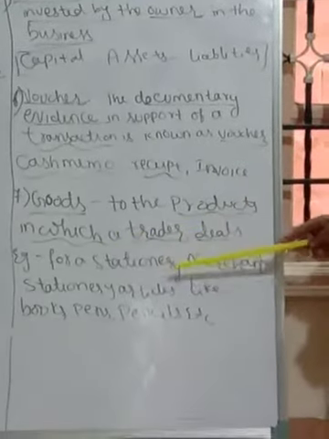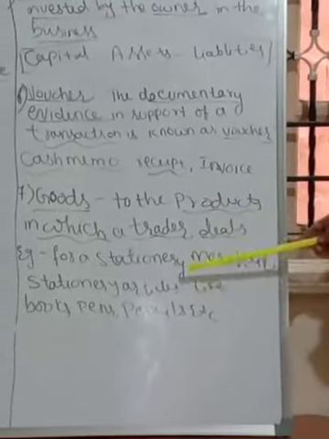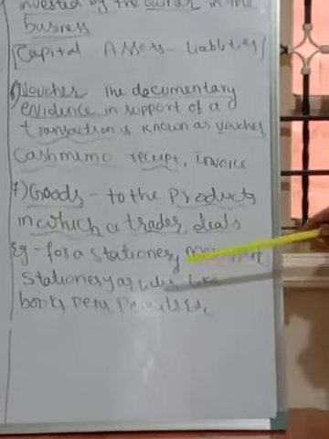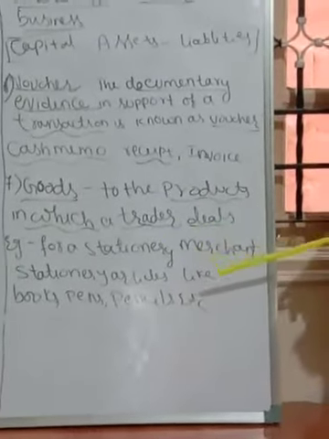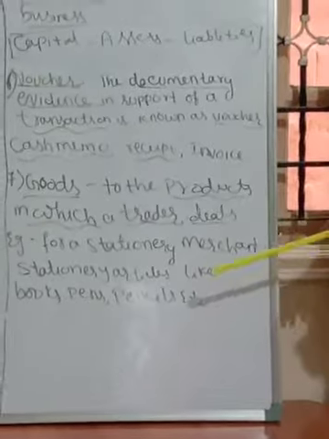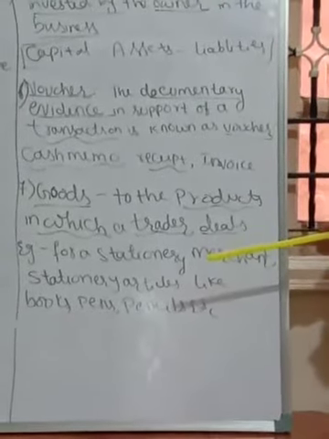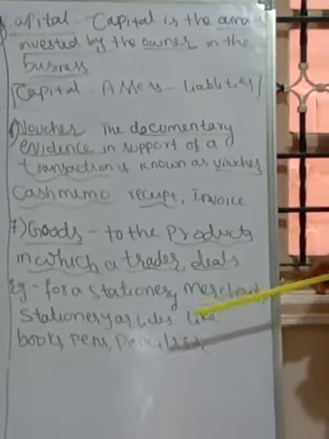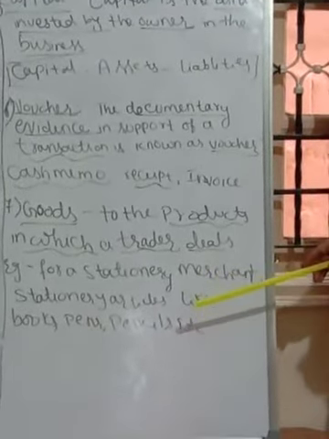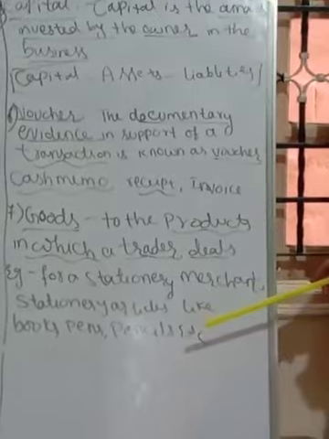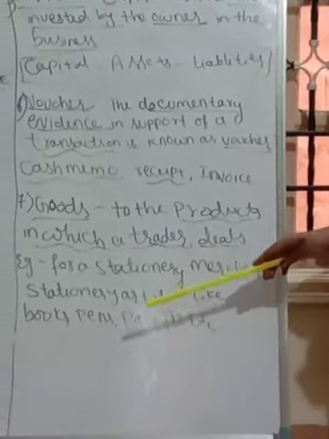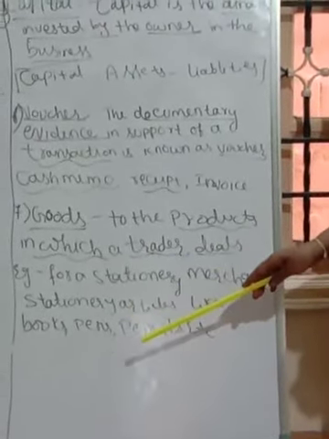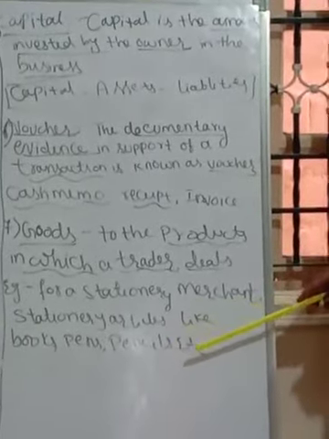For example, a stationery merchant is going to sell stationery articles like books, pencils, pens, etc. Another example is a cloth center. Here he is going to sell ready-made ladies garments and gents garments.